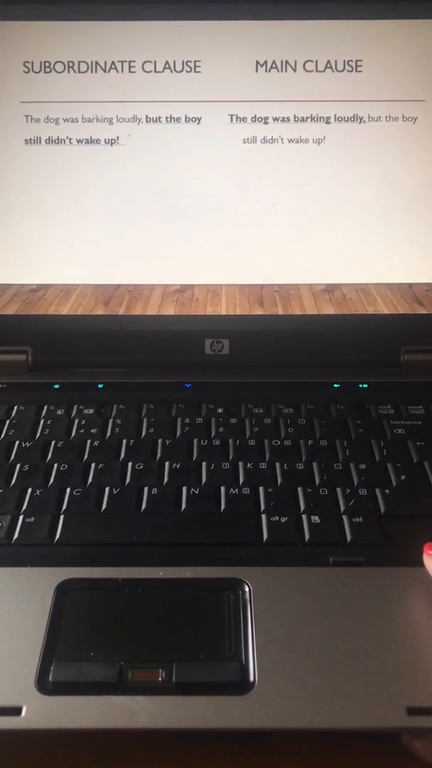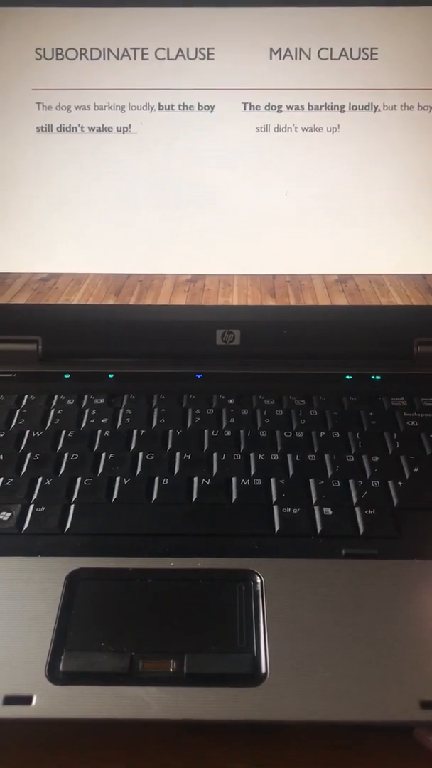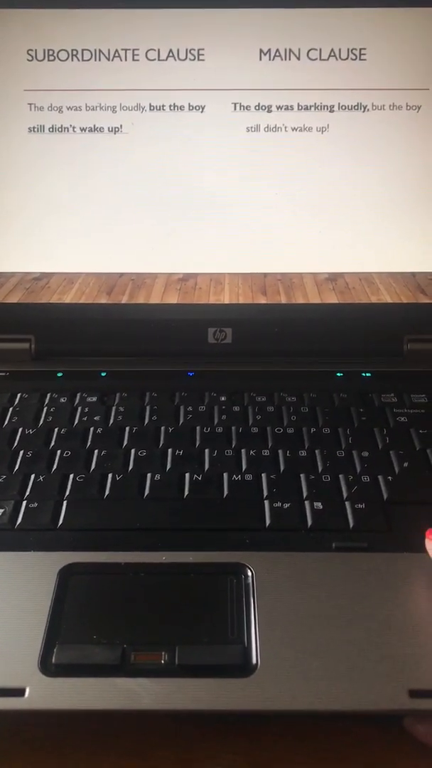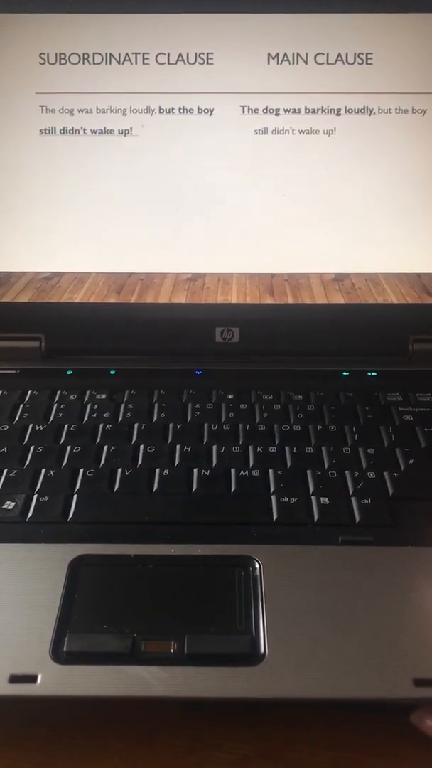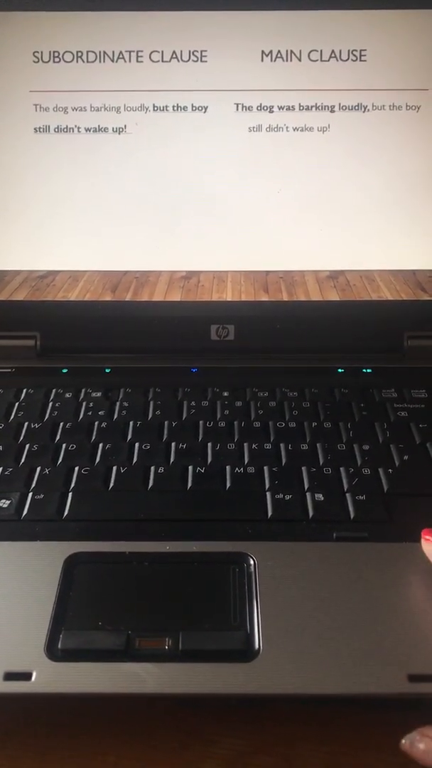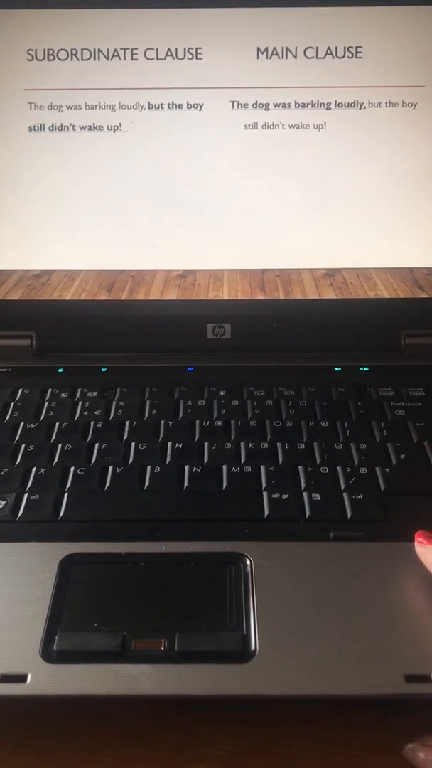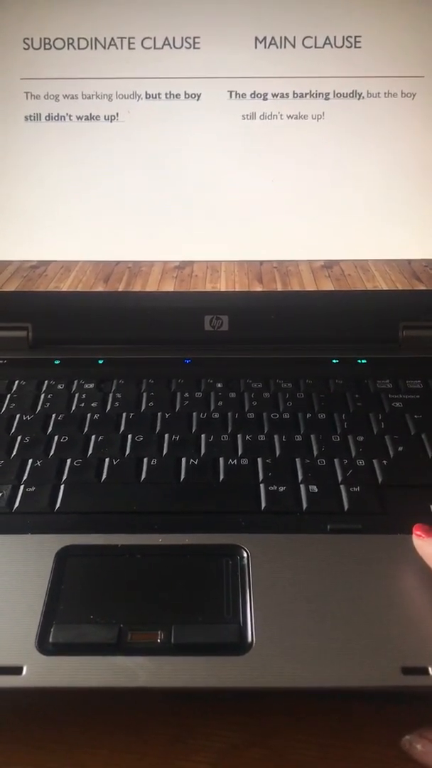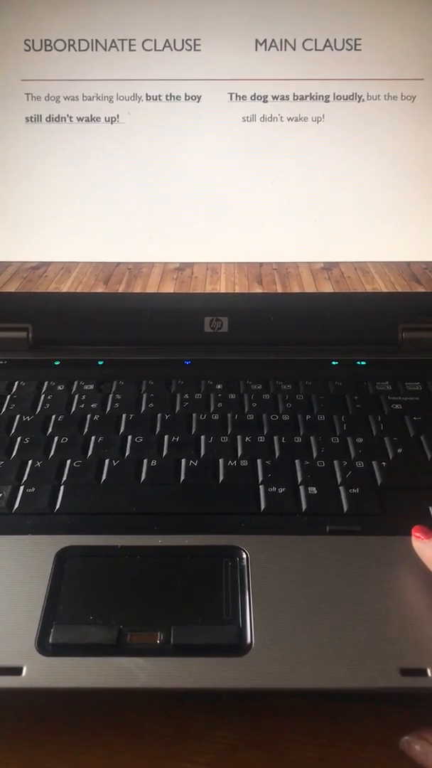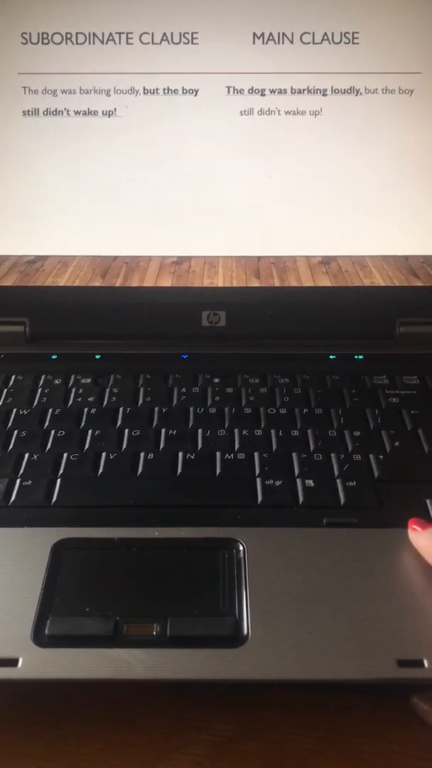So we've got another example here. The dog was barking loudly, but the boy still didn't wake up. So your subordinate clause, this time it's at the end of the sentence. You need to remember it can be at the beginning or the end. But the boy still didn't wake up is a subordinate clause. Doesn't make sense on its own. It's just extra information. The main clause, the dog was barking loudly.